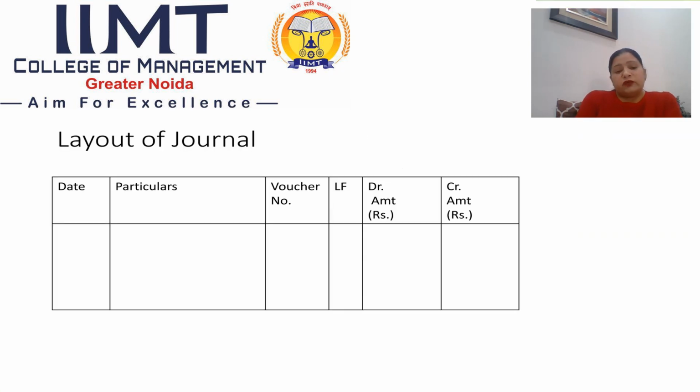The layout of journal is in this form: date, particulars, voucher number, ledger folio, amount debit, and amount credit.